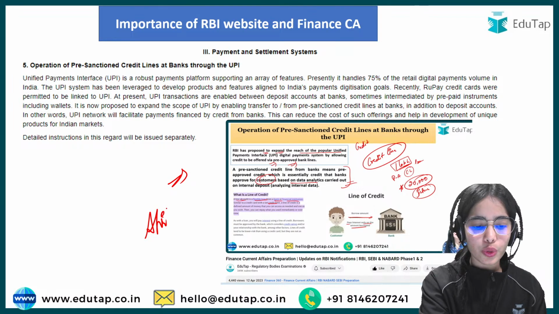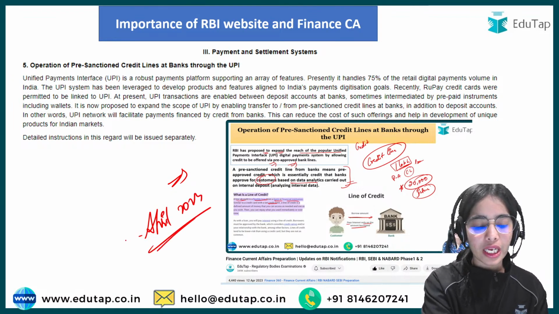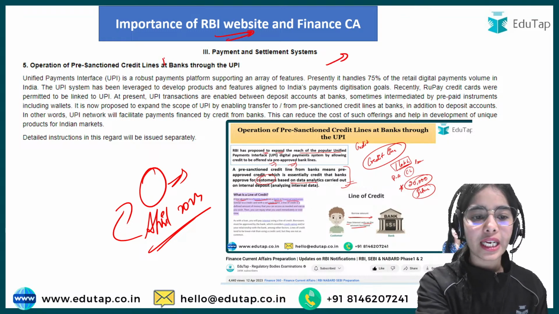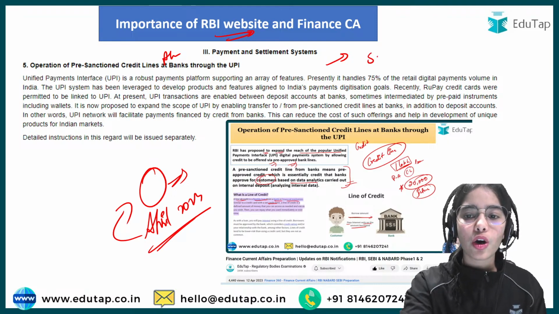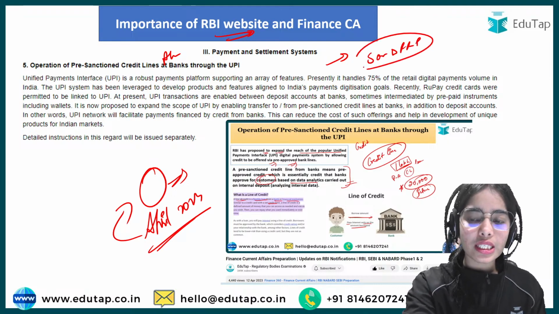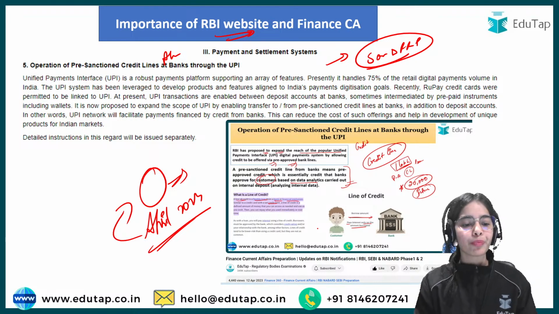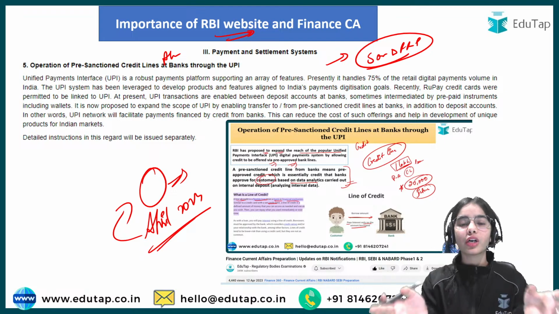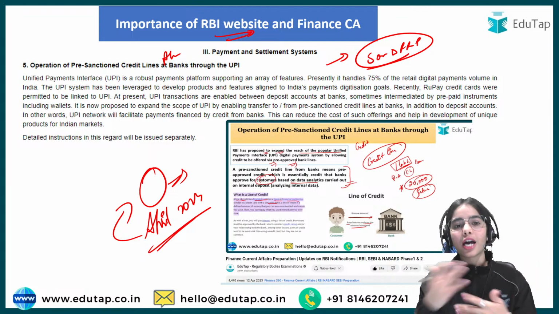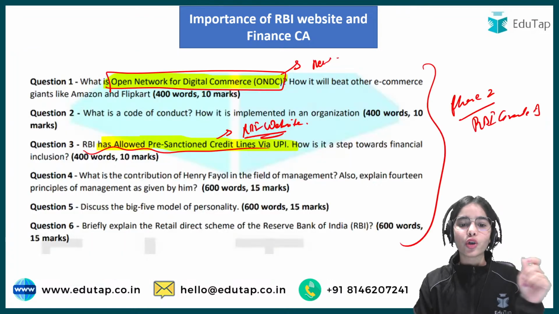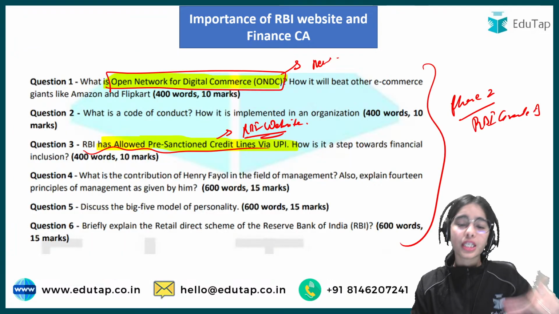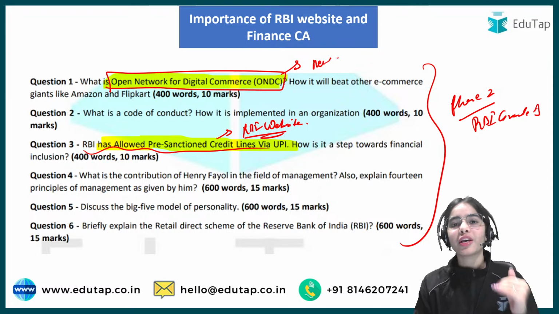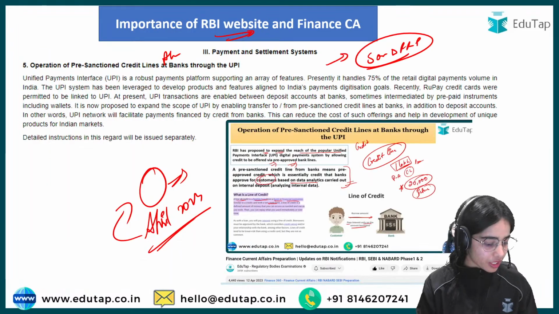This news was in April 2023. This article was on the RBI website in April 2023 under the statement on developmental and regulatory policies, and this was in the news also. So just before phase 2 of the RBI Grade B, there were topics circulating on the RBI website and in the finance current affairs, and those topics came in the descriptive answer writing. So you can understand how important the finance current affairs and the RBI website have become from the exam perspective.